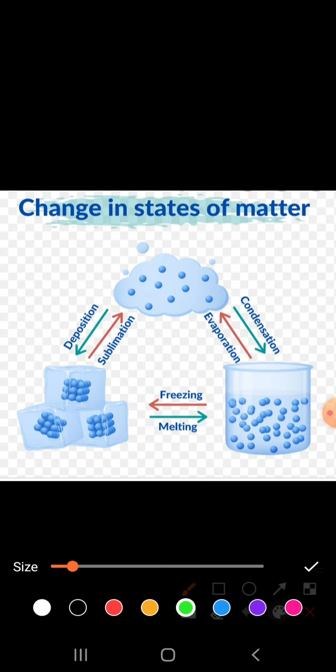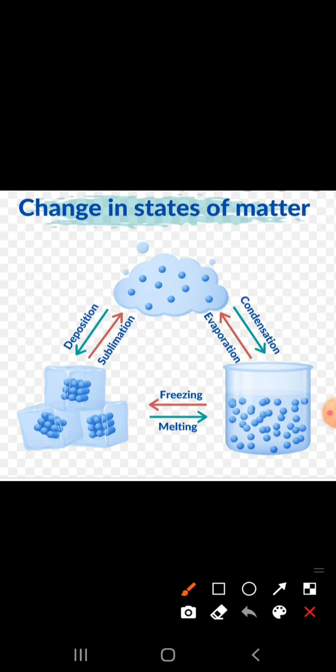Okay, next is when a solid directly changes into gas, not coming to its liquid state. When it does not come to its liquid state, it directly changes into its gaseous state. It is called sublimation. For example, a naphthalene ball.